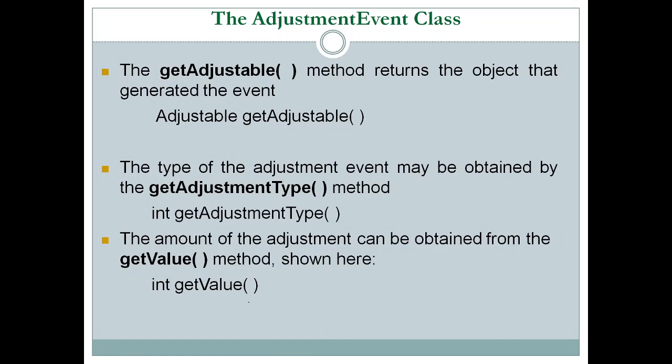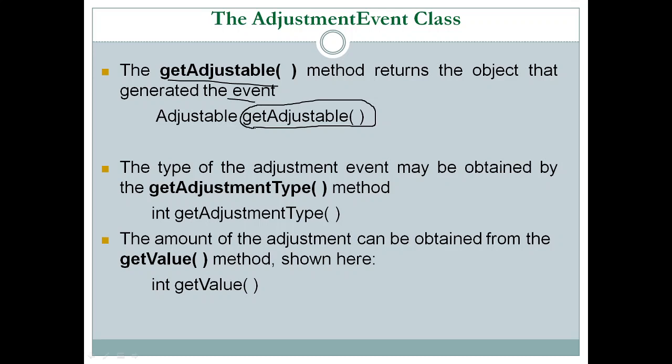There are some methods in the AdjustmentEvent class as well. The getAdjustable method returns the object that generated the event. If you want to know which object generated the adjustment event, you can get that information using getAdjustable.